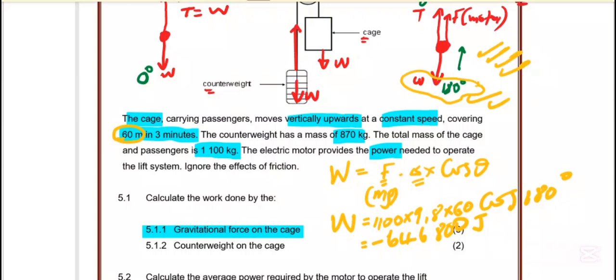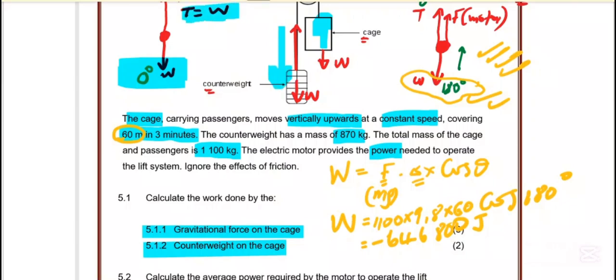So the following question says calculate the work done by the counterweight on the cage. So we want the work done by weight. Remember the cage goes up, then the counterweight is pushed down relative to the cage by the tension, and the tension is equal to the weight there. So we are going to calculate the work done by the weight of the counterweight. Okay, let's hope that it makes sense.